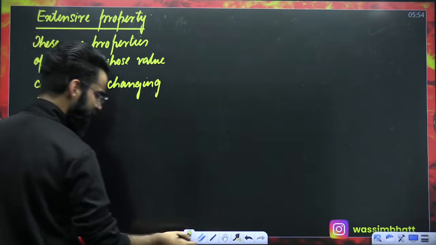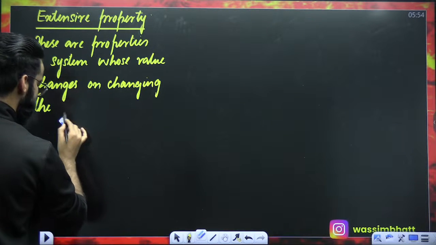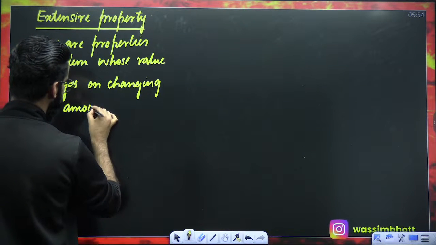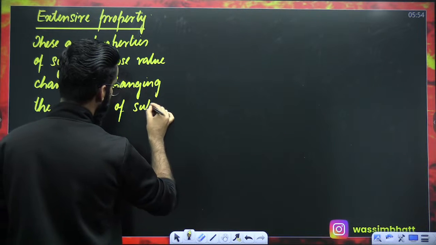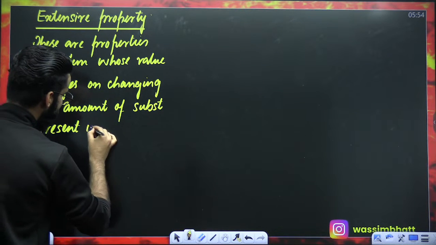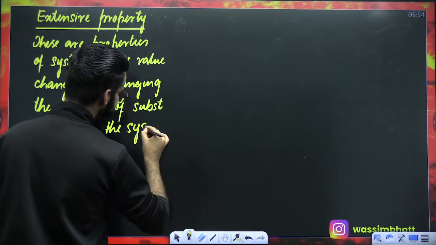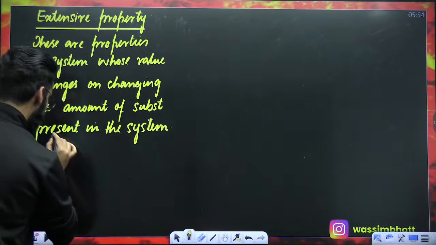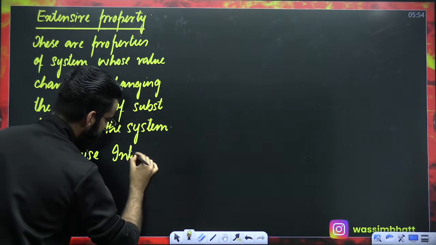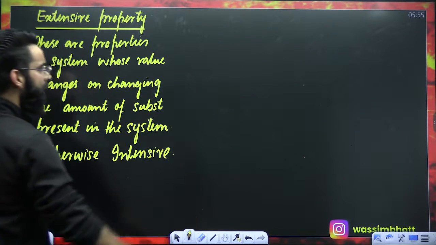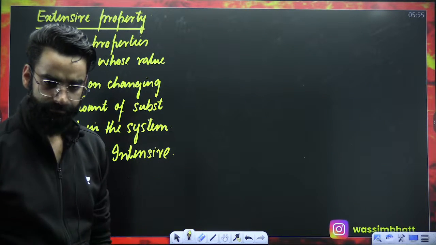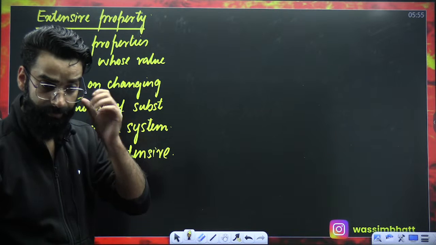Or let me write it like this: these are the properties of the system whose value changes on changing the amount of substance present in the system, right? And otherwise, intensive. Now let's get to know exactly what it means. Try to understand it carefully.